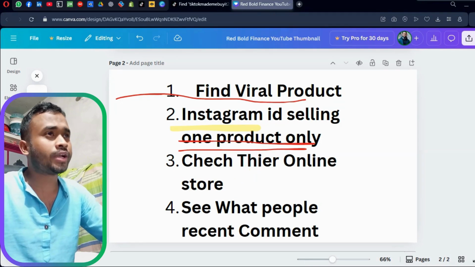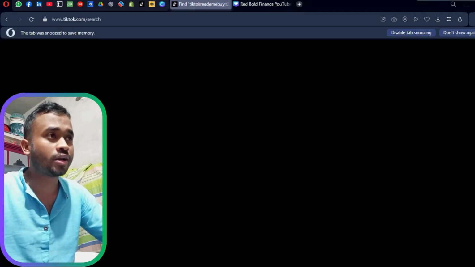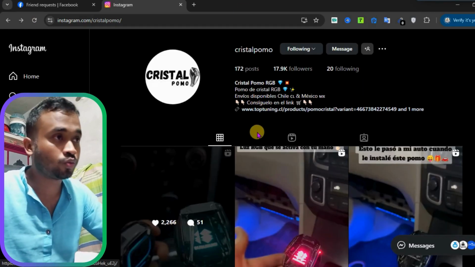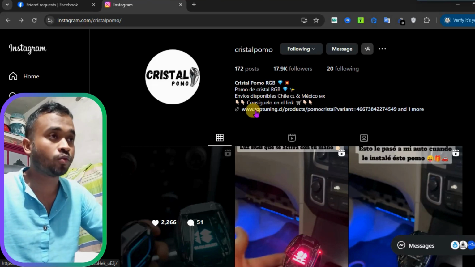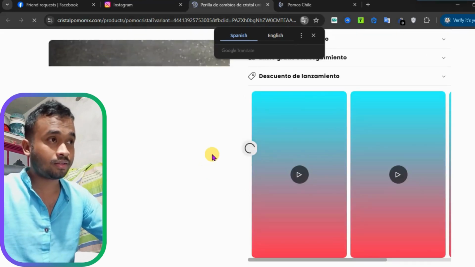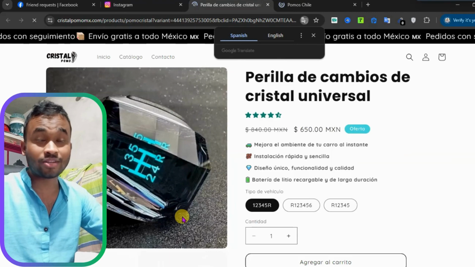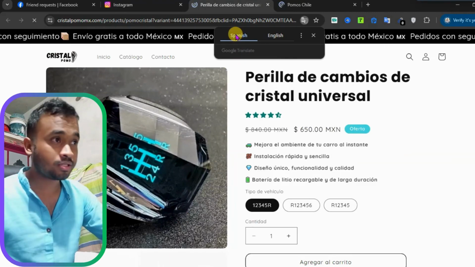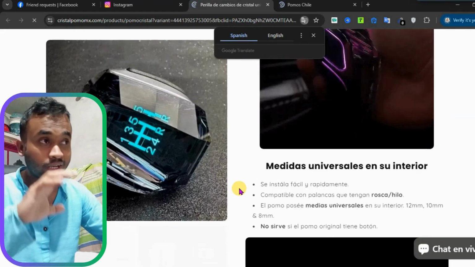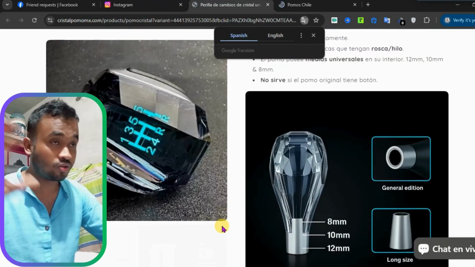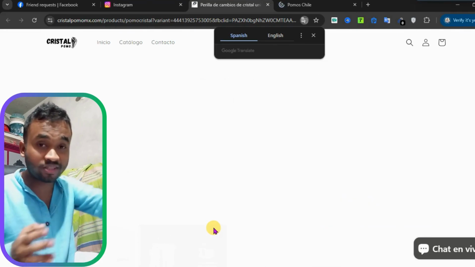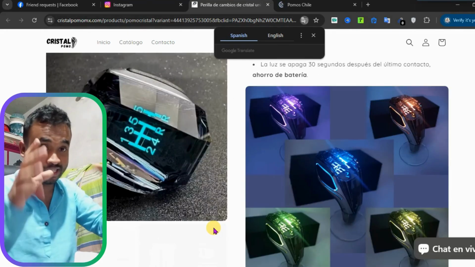Our next step will be to check their online store. If they have an online store, it means that it's a dropshipping product. So we will go to this store. Yes, this is the online store. Oh my god, yes, I told you it's a Spanish store. So they are targeting the Spain market, no problem. You can sell this product in the UK, Germany, USA, no problem. Very simple design, very good creative. This is the formula, but I'm not selling this, you should sell this product. This is the system example.